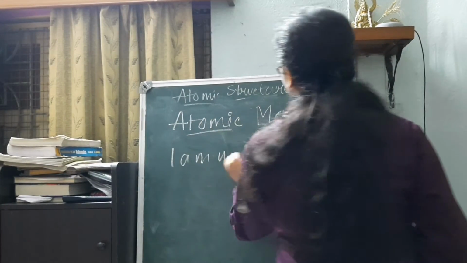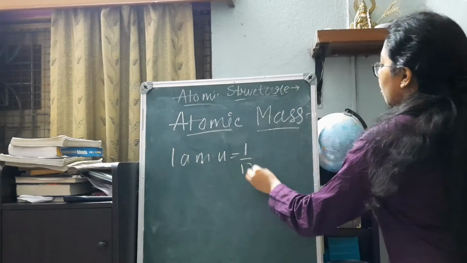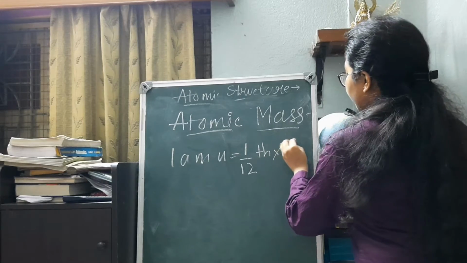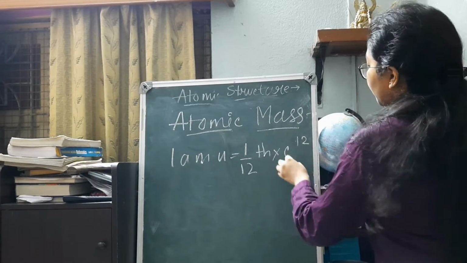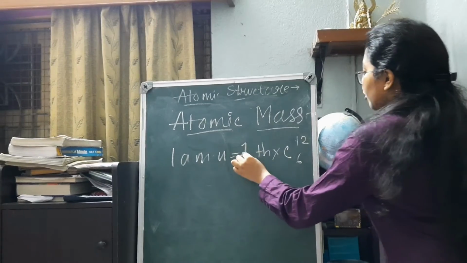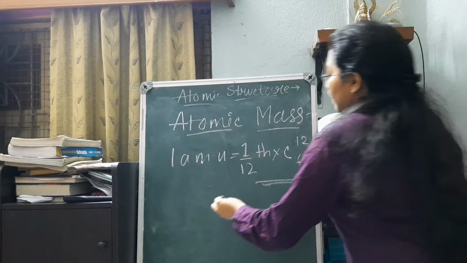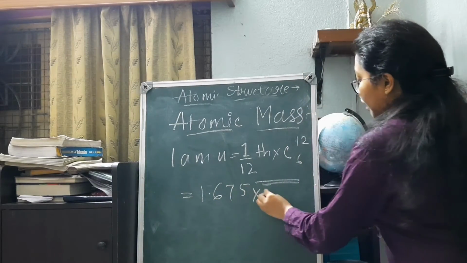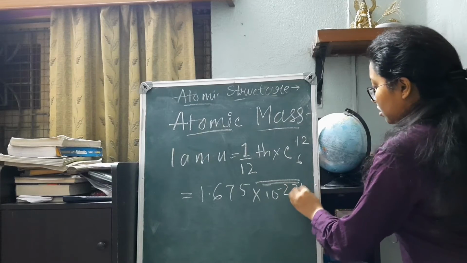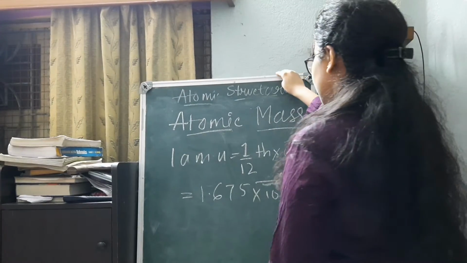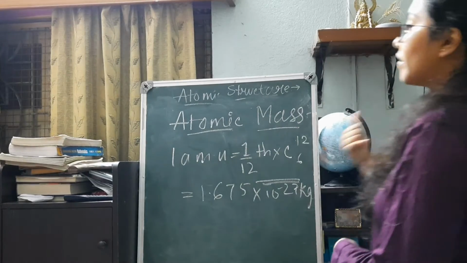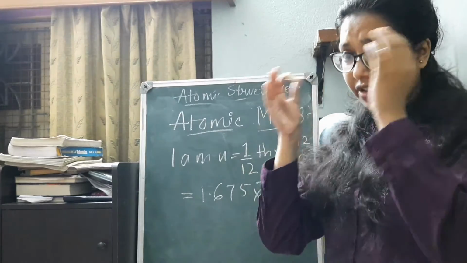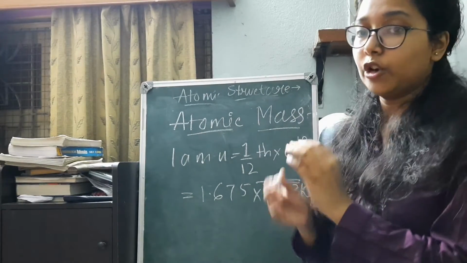The basic value of one AMU or one u is 1/12 of the mass of a C-12 atom. This 1/12 of the mass of a C-12 atom is termed as 1 AMU, whose value is 1.675 × 10^-27 kg. When we consider the atomic masses of other elements in AMU, it is generally said to be the relative atomic mass.